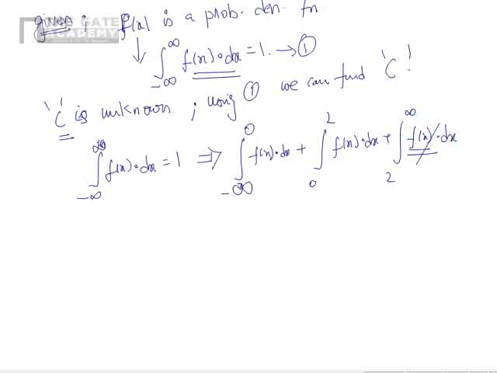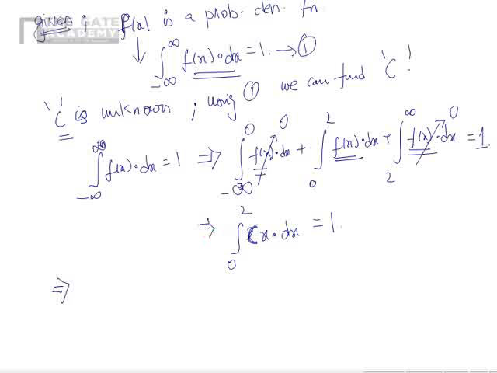In the first part f of x is 0, so this becomes 0. In the last part again f of x is 0, so this becomes 0. So we will get the integral from 0 to 2, where f of x is given by cx. Cx dx, and this should be equal to 1.